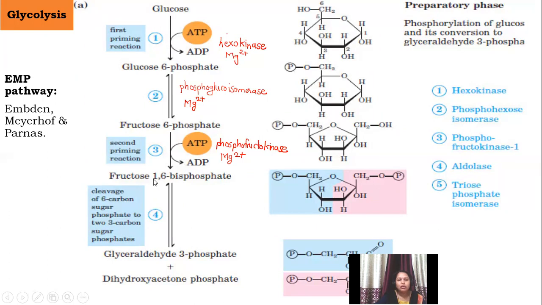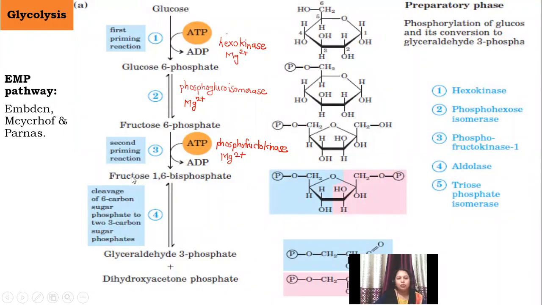When the two phosphate groups are present on different carbon atoms, as you can check here, one phosphate group is present on the first carbon atom and the other on the sixth carbon atom, they are termed bisphosphates. If both phosphate groups are present on the same carbon atom, then they are termed diphosphate. So remember this difference very well. In certain books, you can see the name fructose 1,6-diphosphate, but the correct name is bisphosphate because the phosphate groups are on two different carbon atoms.